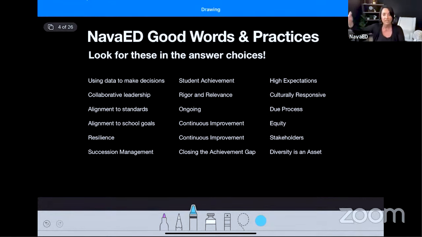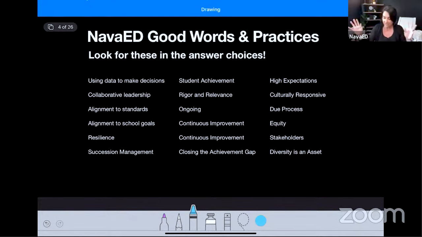We know if you're already in your internship, if you're already working as a dean or an AP, you know that you can't always do this all the time, because you got kids doing all kinds of crazy stuff. You got teachers doing crazy stuff. You've got the fire alarms going off. You've got things going on during the day. But in an ideal world where you had all the money in the world, the support from the district, you had parent support, teacher support, all of it, this is what you would do.